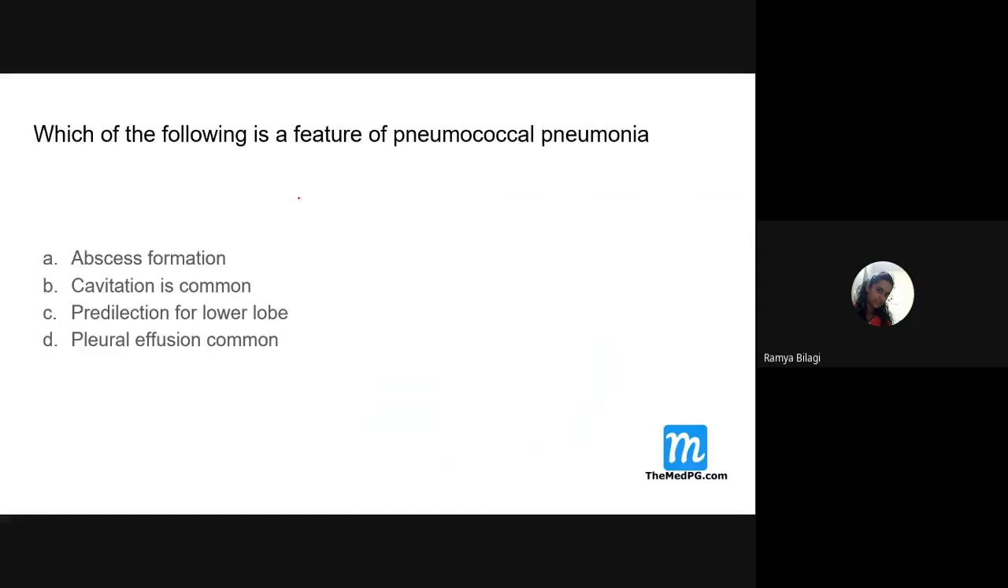Now let us see some of the MCQs related to pneumococcal pneumonia. Which of the following is a feature of pneumococcal pneumonia? Students, are you all there? Predilection for lower lobe. Yeah, very good. Pneumococcal pneumonia has a higher predilection for the lower lobe of the lungs, so this is correct. But abscess formation, cavitation, pleural effusion are not common with pneumococcal pneumonia. They are commonly seen with which one? Klebsiella.